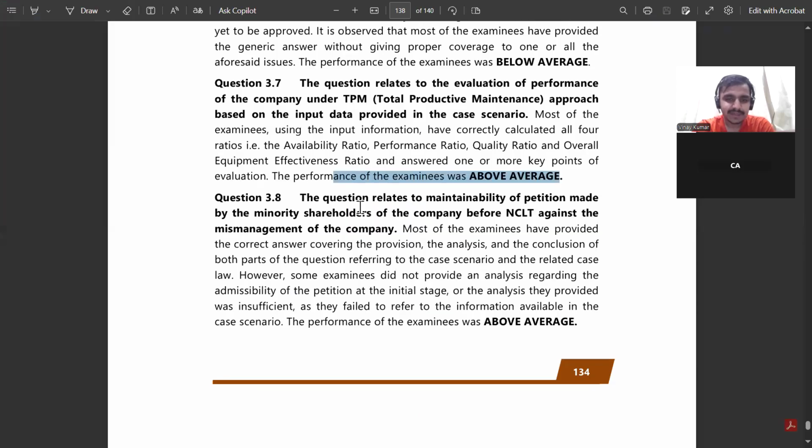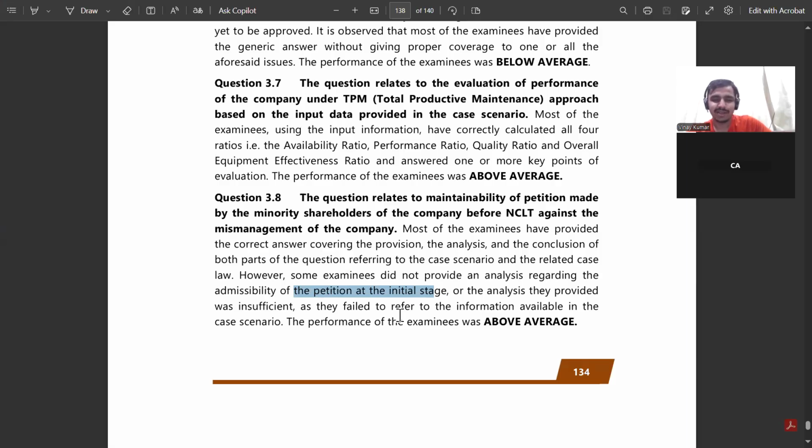The question related to the maintainability of the petition against the minority shareholder before the NCLT. Most of the examinees provided the correct answer by provision, analysis, and conclusion of both parts of the question, referring to the case scenario. However, some examinees do not provide the analysis regarding the admissibility of the petition at the initial stage. मतलब most of the examinees have done, ठीक है, law का question था, so what they have done कि minority shareholder के against petition was pending, so provision quoting analysis they have done.